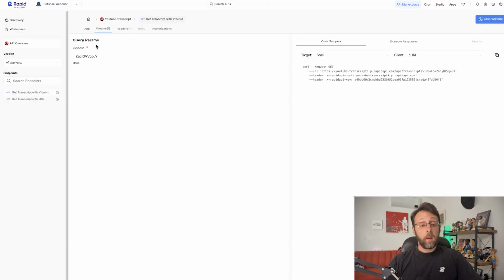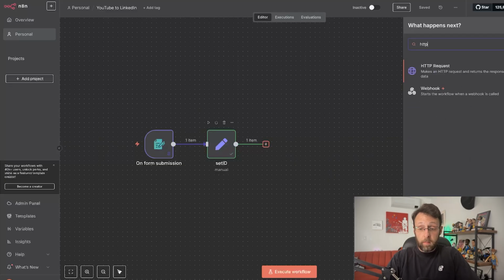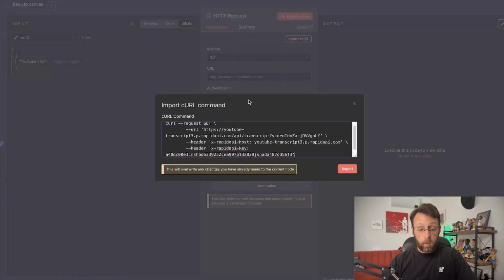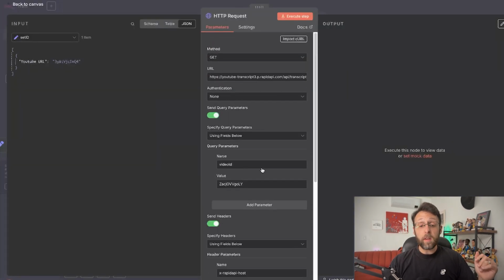Great, cool, awesome. What's really cool about Rapid API is it's super, super easy to set up. I'm just going to go ahead and click copy, and this is called a curl request. So all we need to do is come back into n8n, type HTTP, and we can go here to import curl. I can literally just paste that in. This takes a second. We paste this in, and this has basically set this all up for us now. We don't need to do anything else.